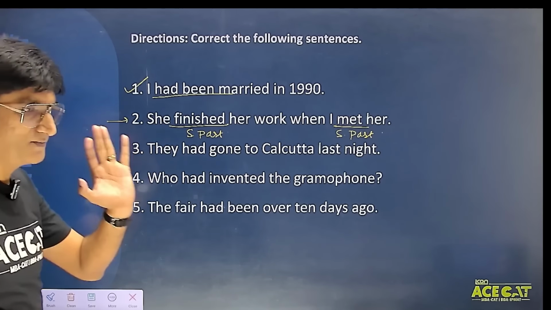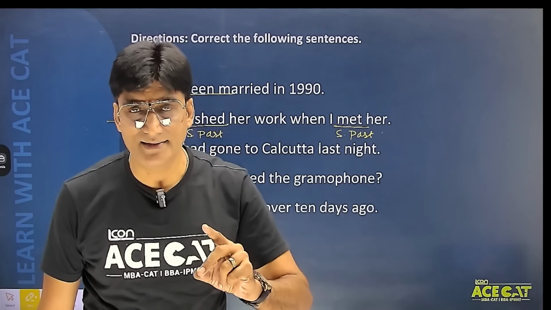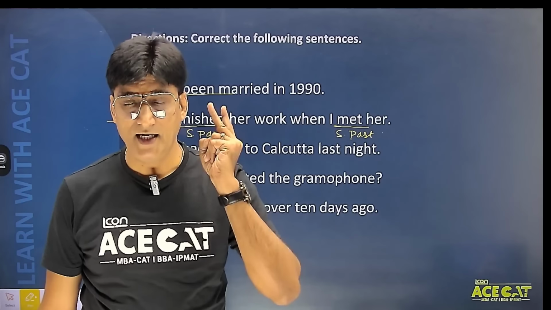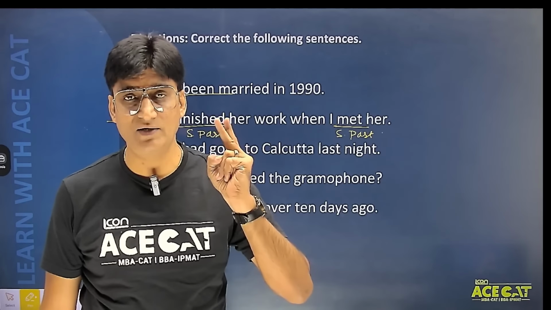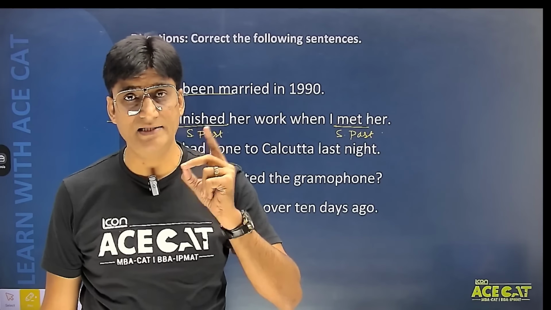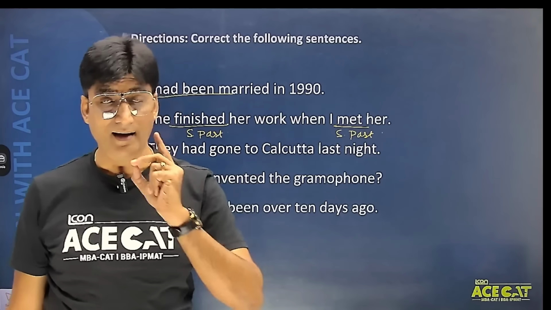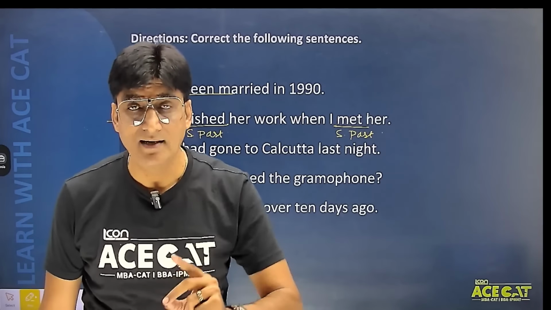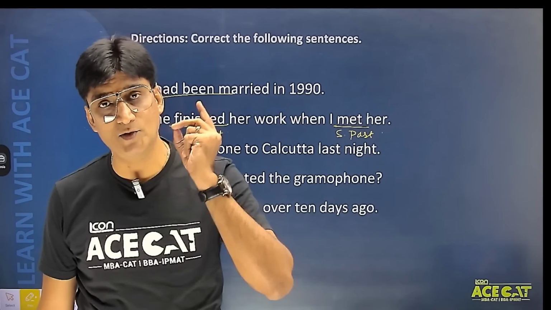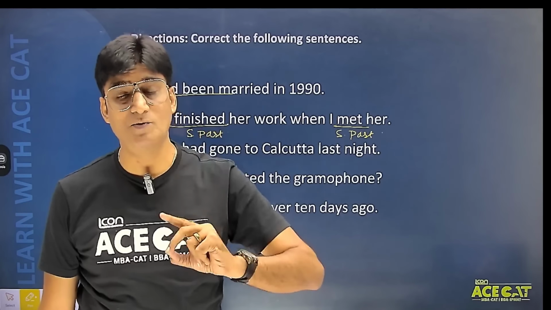अब स्टूडेंट, सबसे इंपॉर्टेंट, in past tense, if you come across a sentence where 2 events are taking place in the past, use past perfect tense with the first event and past simple tense with the second one. I repeat, ये जो रूल है स्टूडेंट्स, मैक्सिमम केसेस में you will see ये रूल अप्लाई होता ही होता है. I repeat, try to understand, इसे चाहें तो नोट भी कर लें.